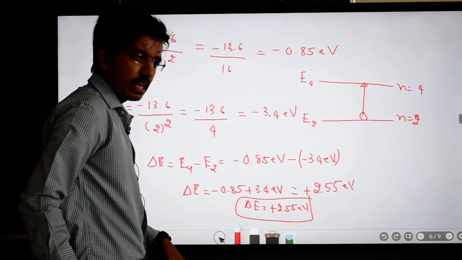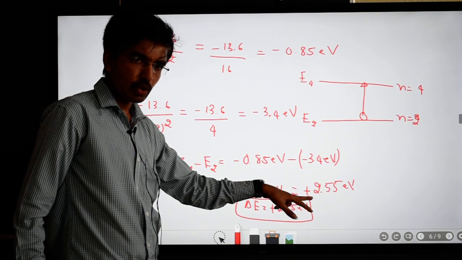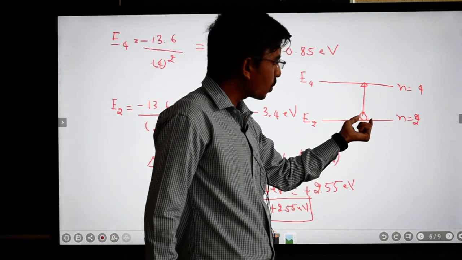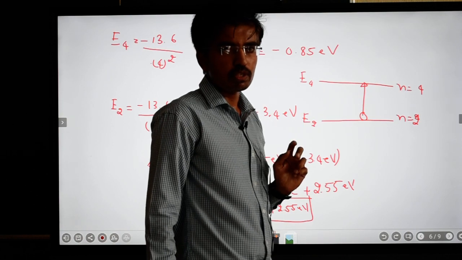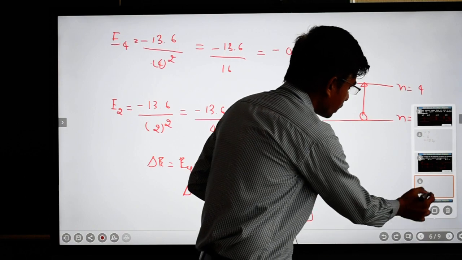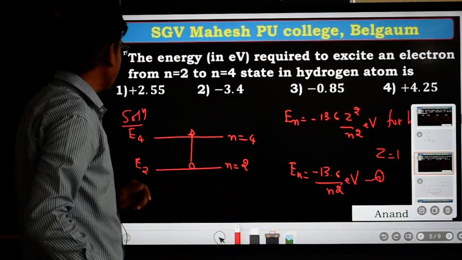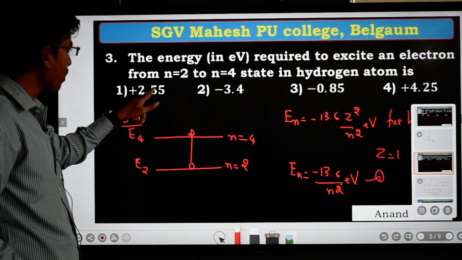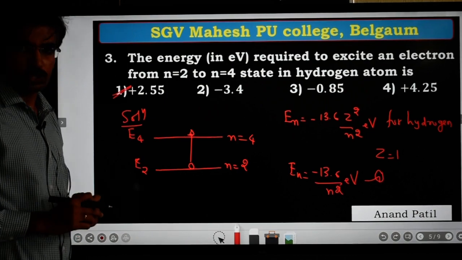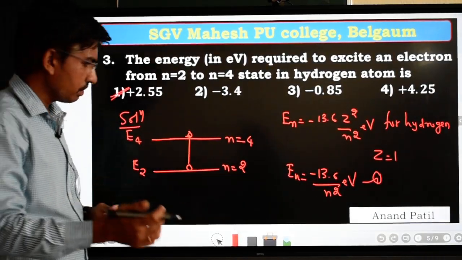So what is this? This is nothing but the energy in terms of electron volt required for the electron to make transition from n is equal to 2 to n is equal to 4 state. Okay, so let us check the options. Option 1, plus 2.55, is there. So this is the right option for this question. Okay, so next we will move towards the next question.